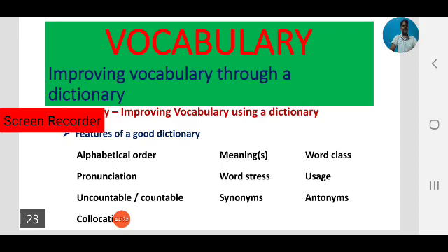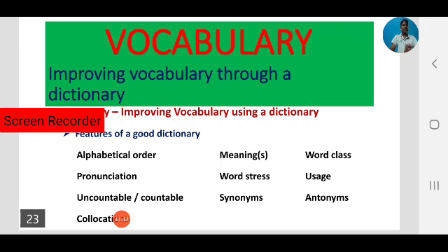Next, meaning. If you want to improve your vocabulary, you have to refer to the meaning of the word. Some words have more than one meaning, multiple meanings, as we have identified in some examples.